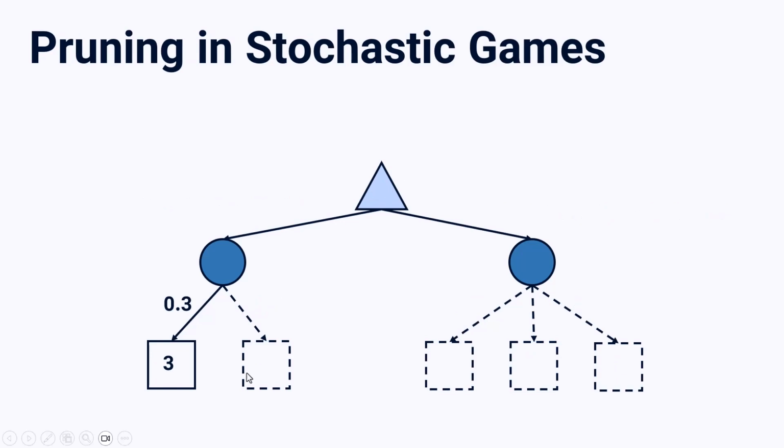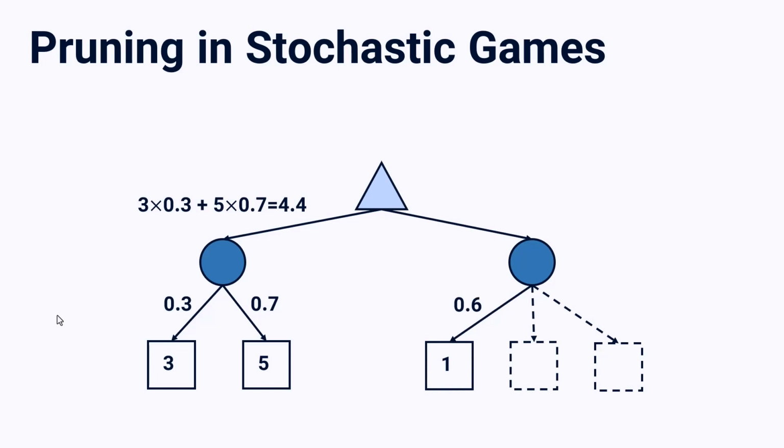We have this utility 3 with probability of 0.3, utility 5 with probability 0.7. If I calculate expected value, that would be 4.4. You knew that. Then I go for my other chance node. I have utility of 1 with probability of 0.6. And at this time, I wait, and I think I can do some pruning here. How can I do that?